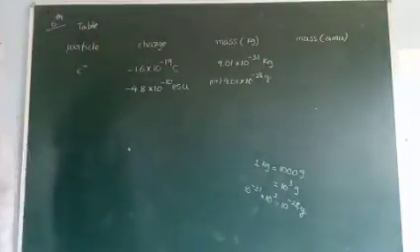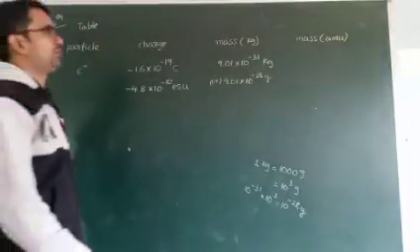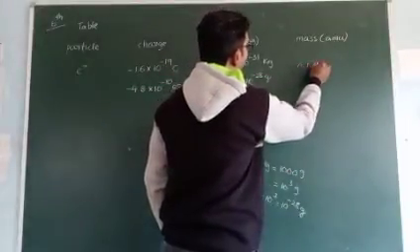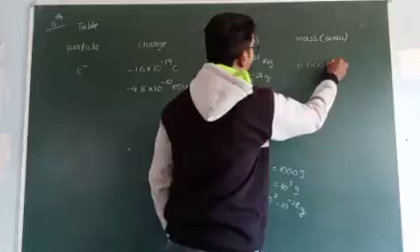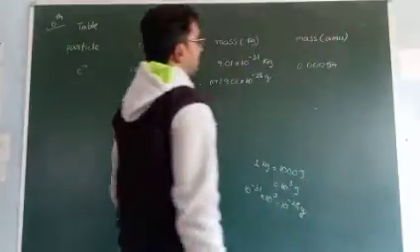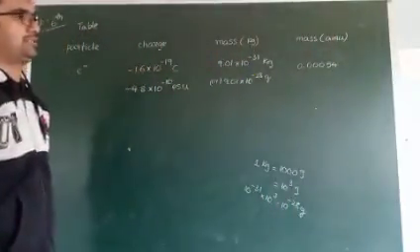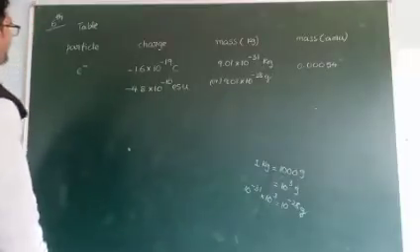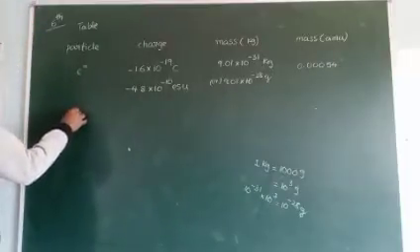Okay, Nana? Right. In AMU, it is 0.00054. This is the value of the electron in atomic mass units. Right?